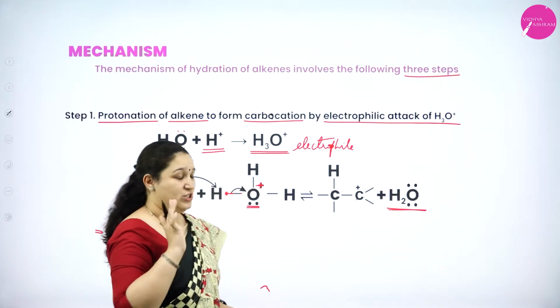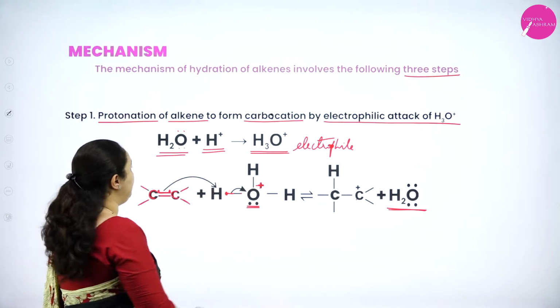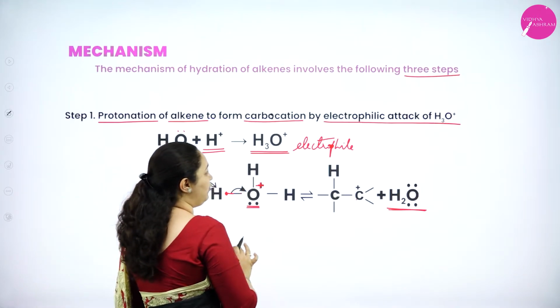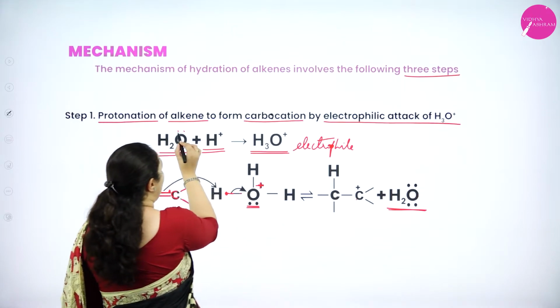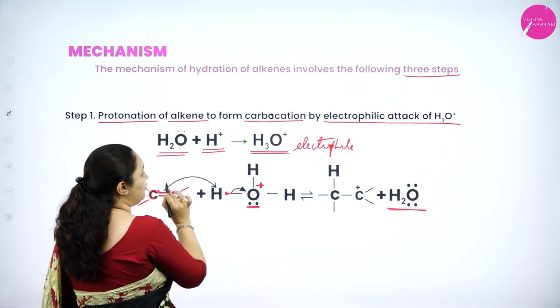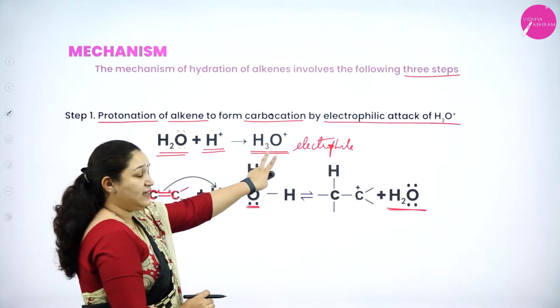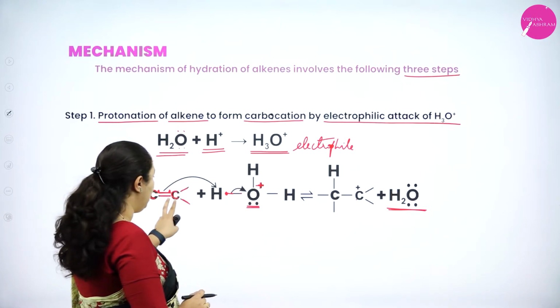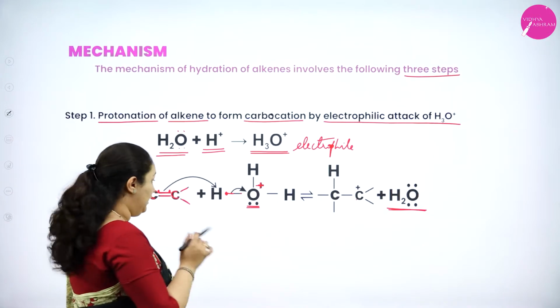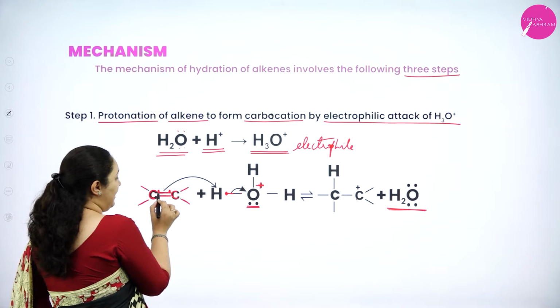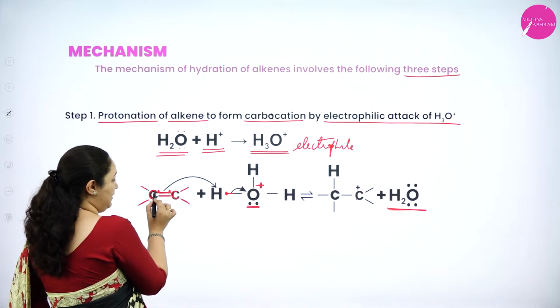Once again I shall explain. So first what is happening? Water molecule will take up the H plus ion to form H3O plus ion. Oxygen, one electron it will have, one electron it will give to the proton and it will get the positive charge. Now this acts as an electrophile which will attack the carbon-carbon double bond. Now carbon-carbon double bond, what will happen?